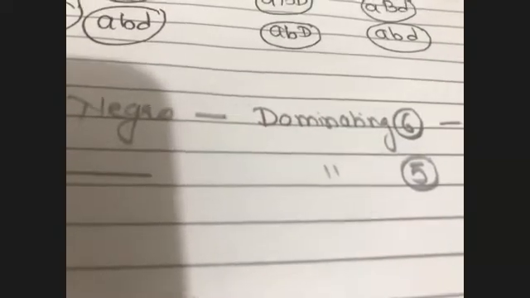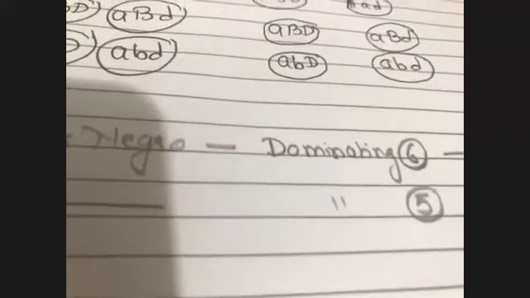यानी कि वो capital A होएगा, capital B होएगा, and D होएगा. या तो capital A, small a, capital B, capital D, capital D, capital D. Or else it will be capital A, capital B, small b, capital D, capital D. ऐसा. Means 5 dominating characters will be there in that. And those you'll be getting approximately 6 of them blocks.